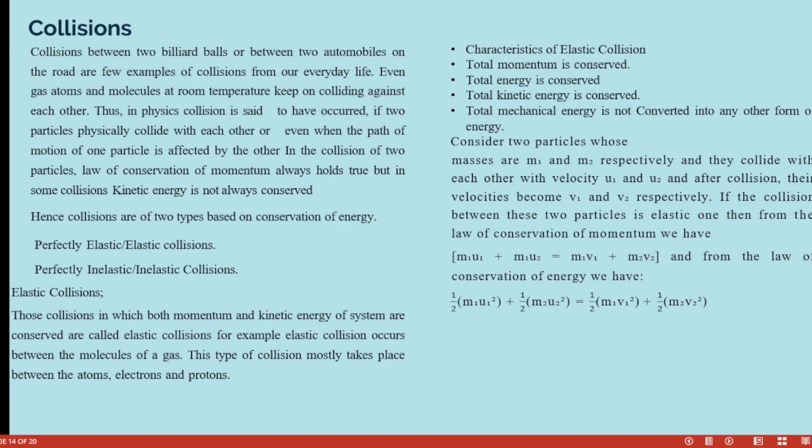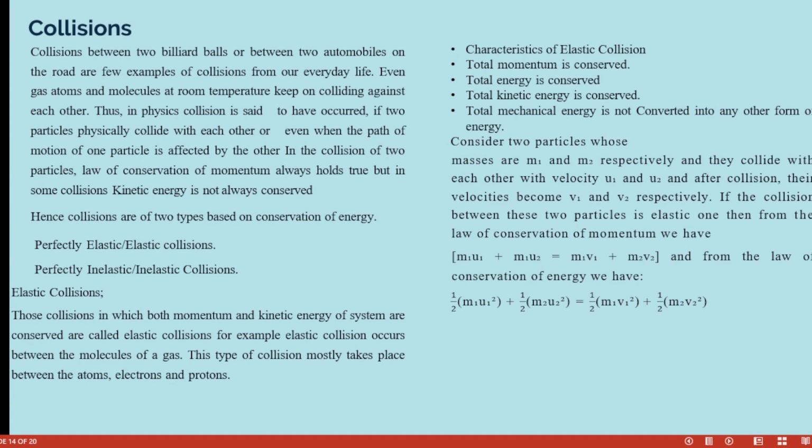That is what is called an elastic collision. So the characteristics of elastic collisions: total momentum is conserved, and momentum is mass times velocity. Total kinetic energy is conserved, and total mechanical energy is not converted into any other form of energy. That is the characteristic of an elastic collision.